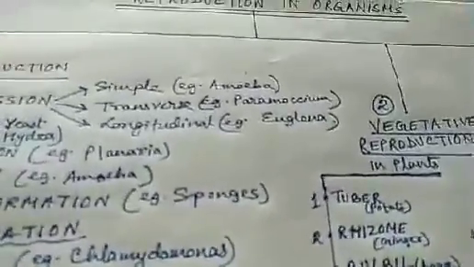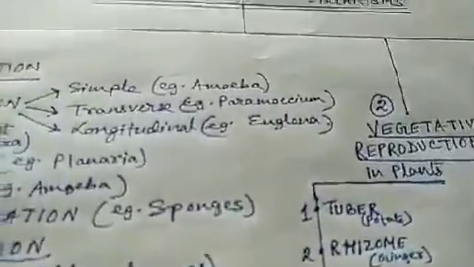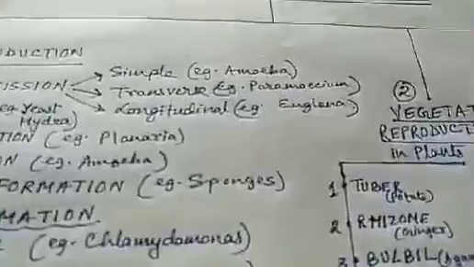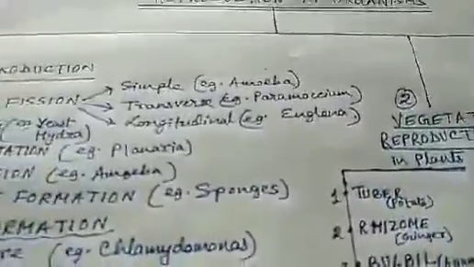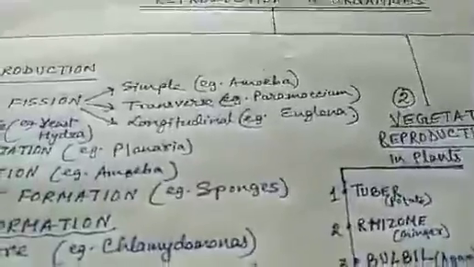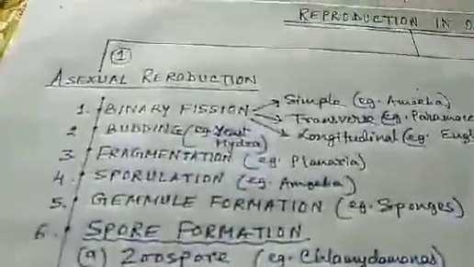Transversely, it divides. And for this, we can see paramecium. And in longitudinal binary fission, we find the division occurring along the longitudinal axis of the animal body, dividing the body into two halves. Example, Euglena.